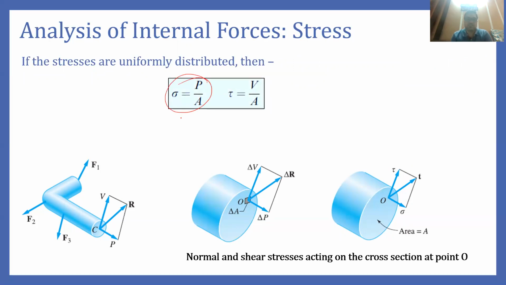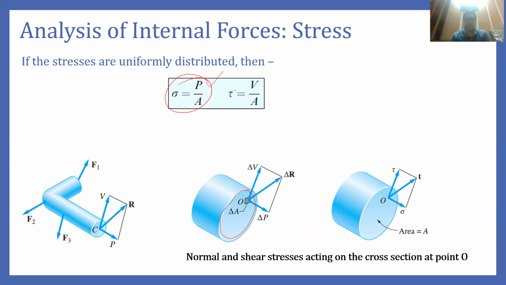This is the normal stress, sigma equals P by A, and we use this formula only when we assume that the distribution of the stress over the whole cross-sectional area is uniform.